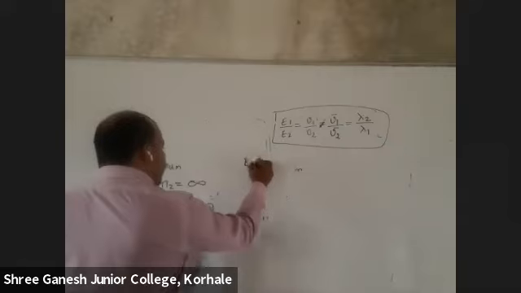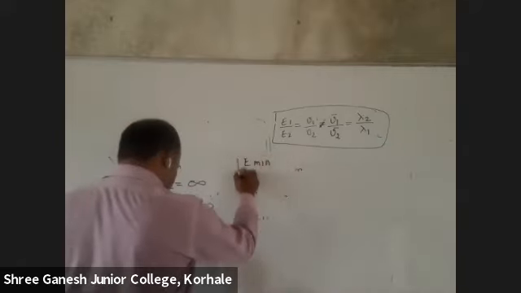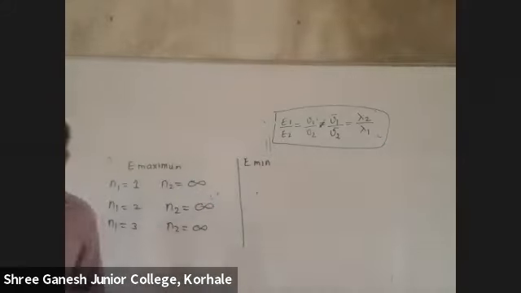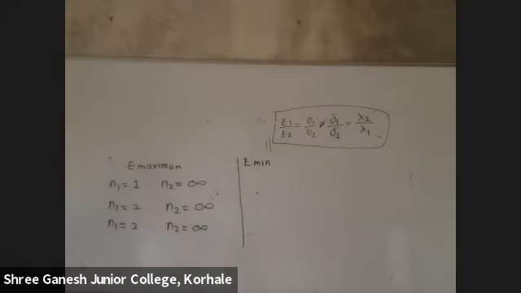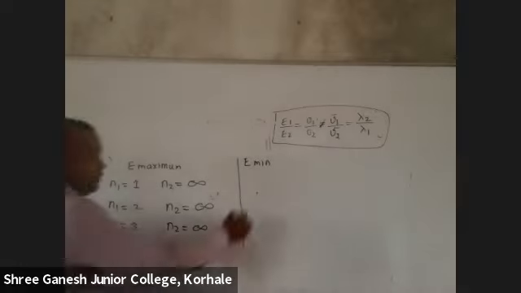If energy is minimum, then wavelength will be maximum. How will you write it?